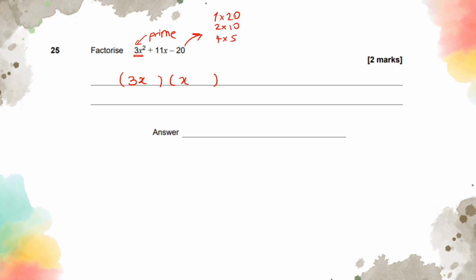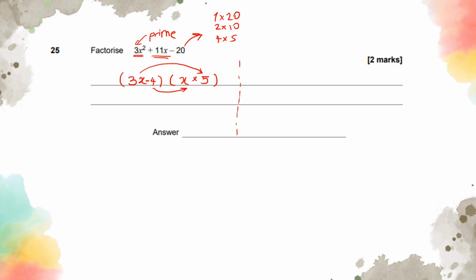Now, I can see that if I place 5 on this side, it would be 3x times 5, that's 15x. And 4 on this side as a negative: negative 4 times x is negative 4x. 15x take away 4x is going to give me 11x. So this is my answer. This takes about a minute. If you're pro at this method, it will take you about a minute to figure out what number goes where, and then you can just factorize it.